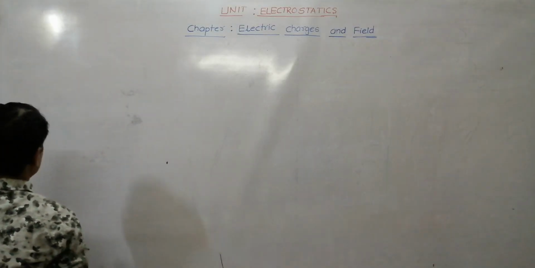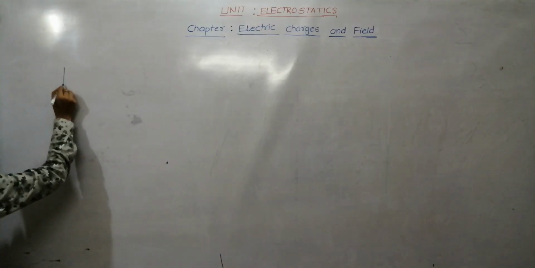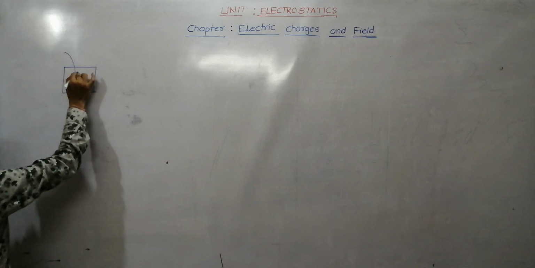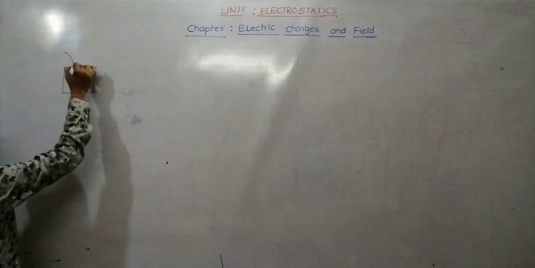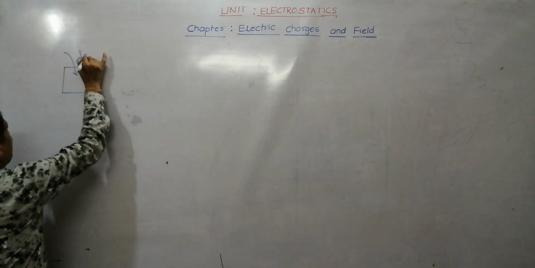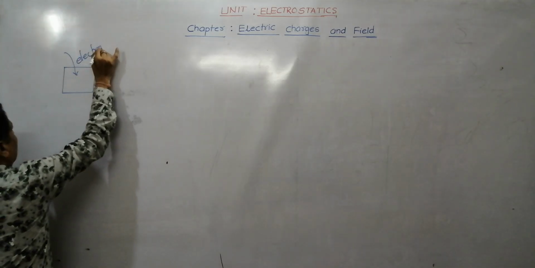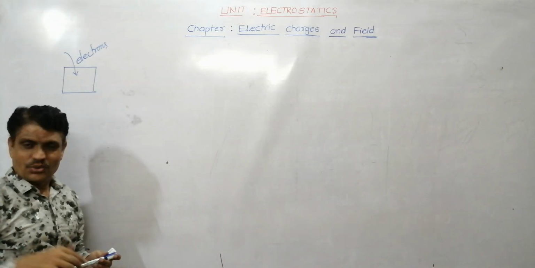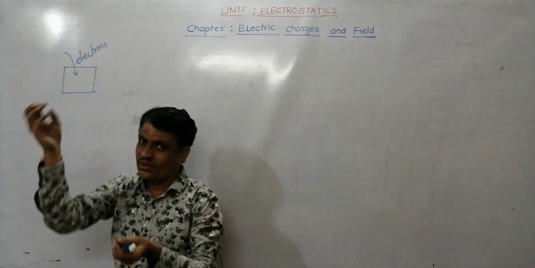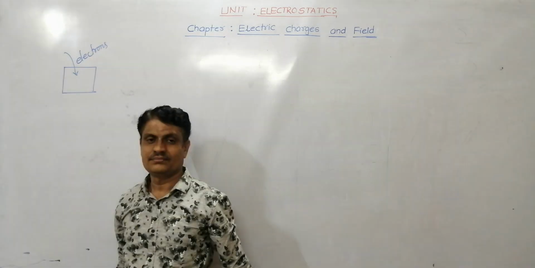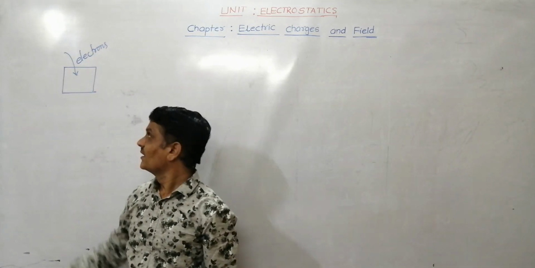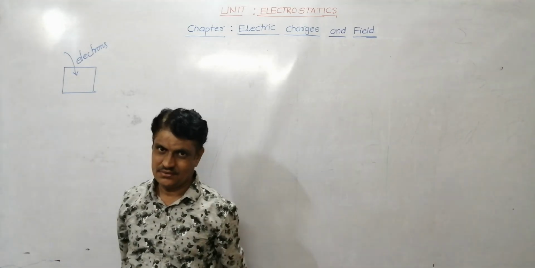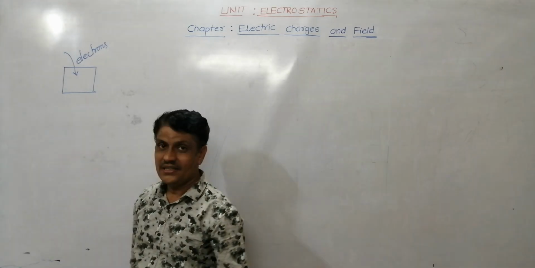But a question arises. How do you add electrons? Are electrons available in the market? Go to the market and bring one shatak of electrons and put them into the body? No. Electrons are not available in the market to bring and add.